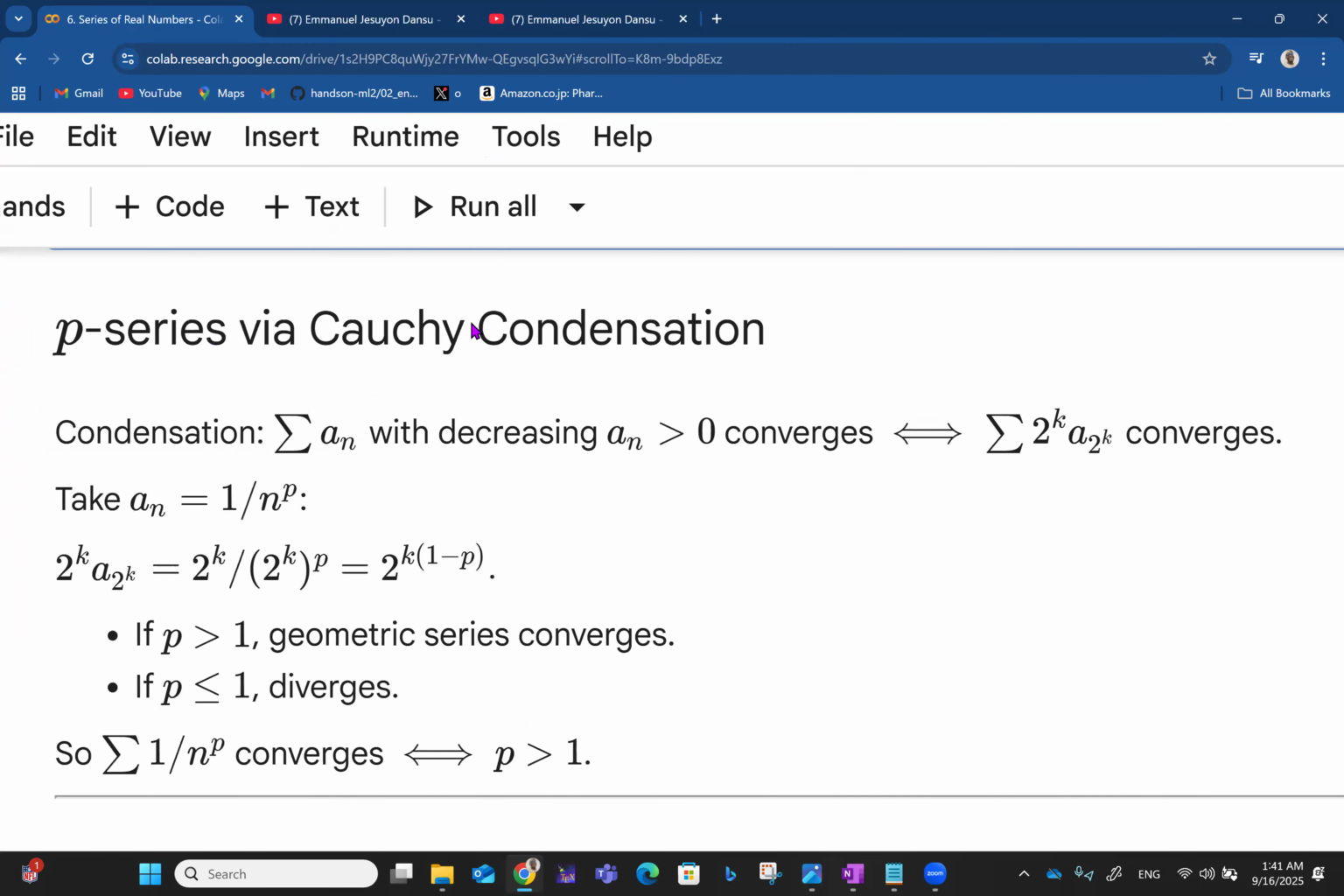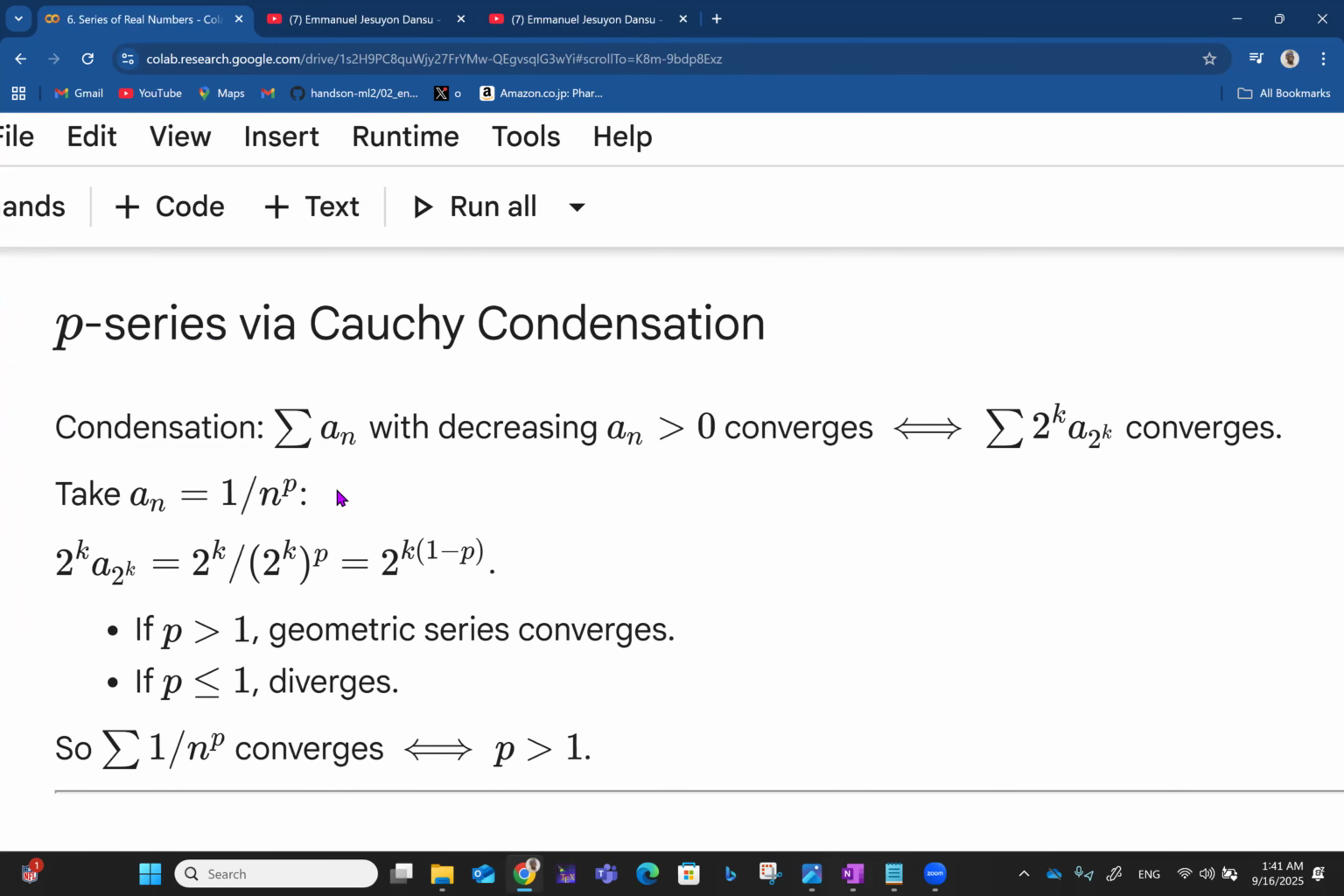So, the P series via Cauchy condensation. For condensation, you have the summation of a_n with a_n decreasing and greater than 0 converges, which implies that the summation of 2^k a_(2^k) converges. So imagine we take a_n to be equal to 1 over n raised to power p. In this case, you have 2^k a sub 2^k